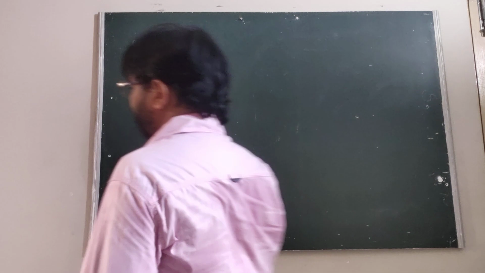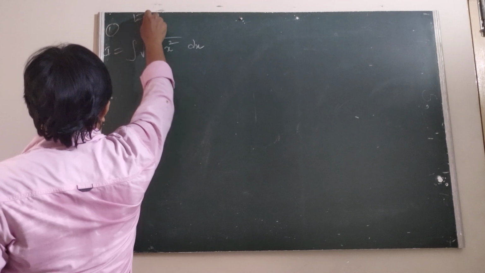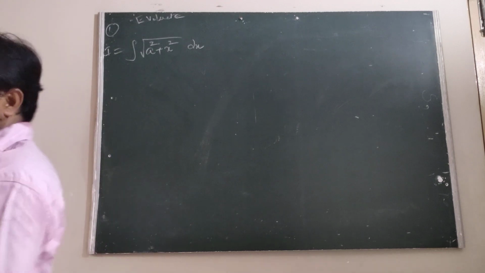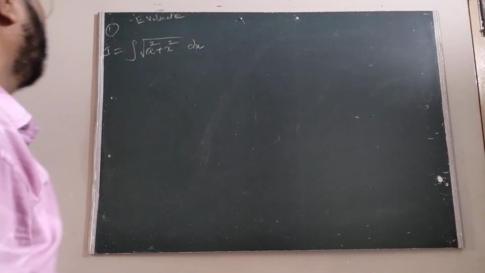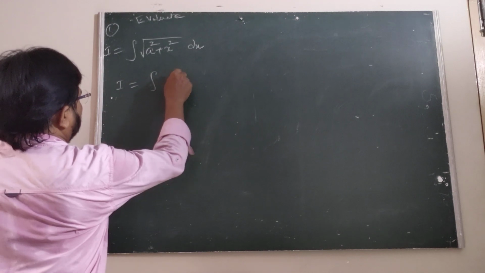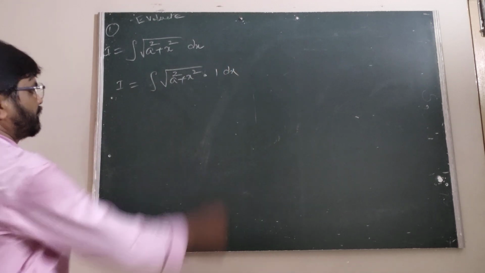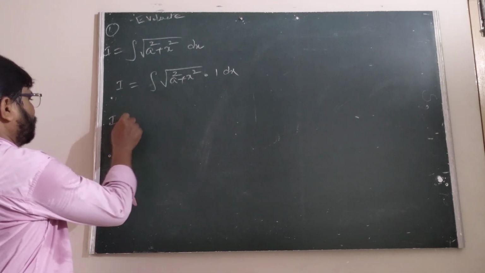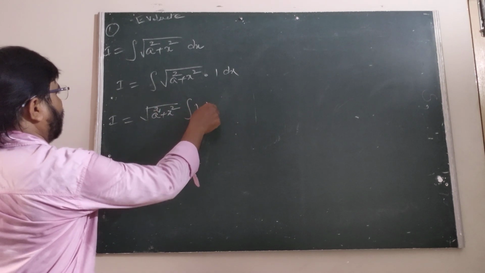Now we are going to discuss this one. First, the given integral be taken as I. How to evaluate this one? First of all, we take the integral as I. I equals integral of under root a square plus x square, which is the integral of under root a square plus x square into 1 into dx.